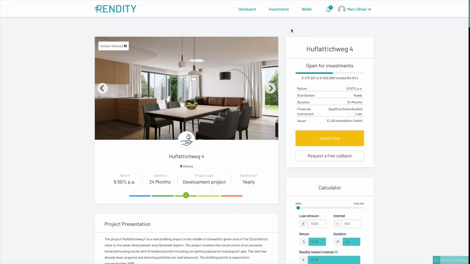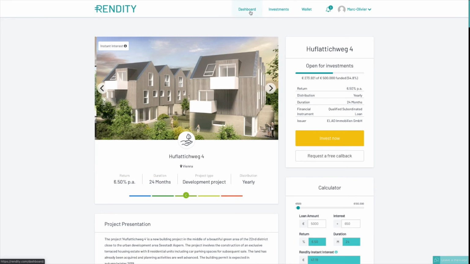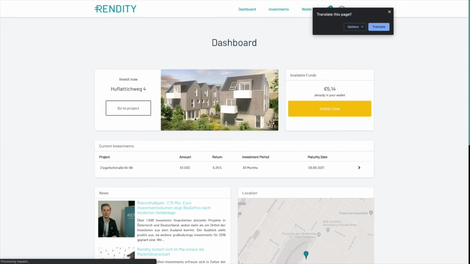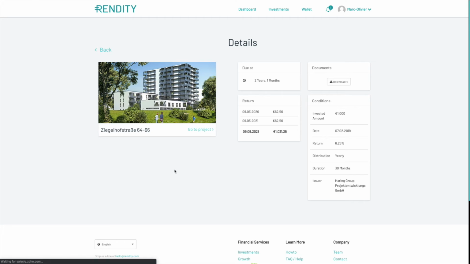So let's now go to my own investments. I will go back to my dashboard, and that's the project I actually invested in. So you can see that the main interest is planned in 2020, 2021, and then in 2021 also I will get the principal back. So I invested 1,000 euros and I will get this amount in total back over the years.